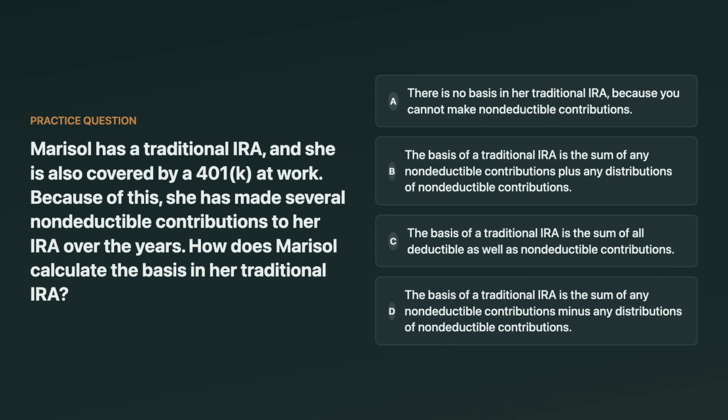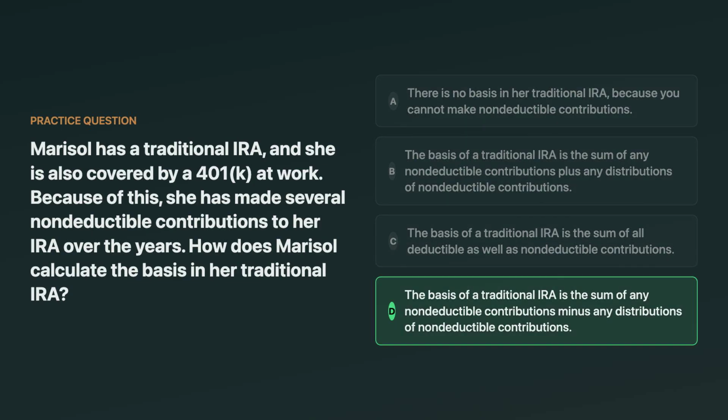Marisol has a traditional IRA, and she's also covered by a 401k at work. Because of that, she's made several non-deductible contributions to her IRA over the years. How does Marisol calculate the basis in her traditional IRA? Options include no basis at all, basis adding distributions, basis including deductible contributions, or basis reduced by distributions. Think about it.